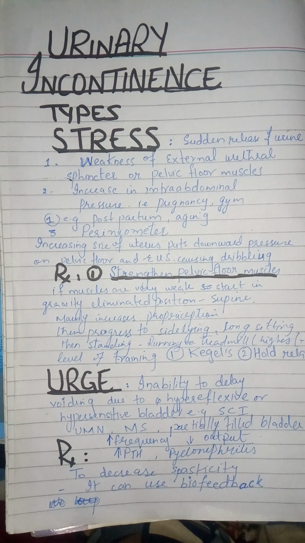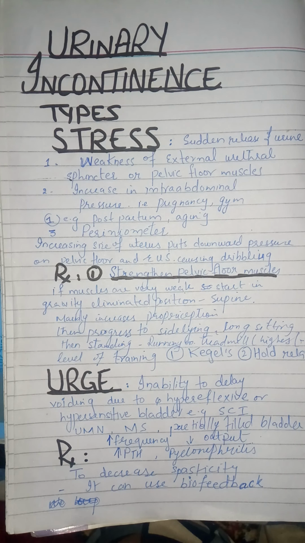Today we're going to discuss urinary incontinence. So let's start. As you all know, urinary incontinence is defined as the uncontrolled flow or dribbling of urine out of the bladder. This type of flow of urine is not under the control or hold of the patient or the person who is suffering with this.